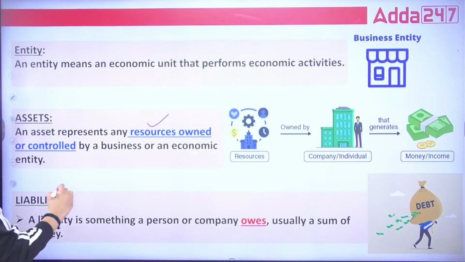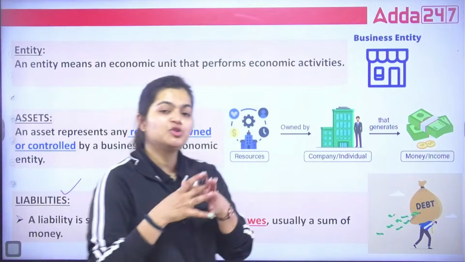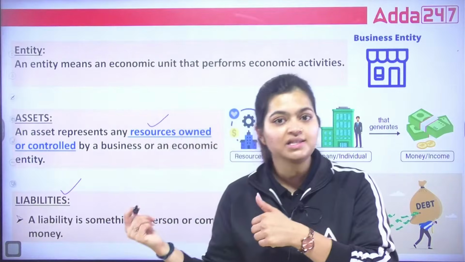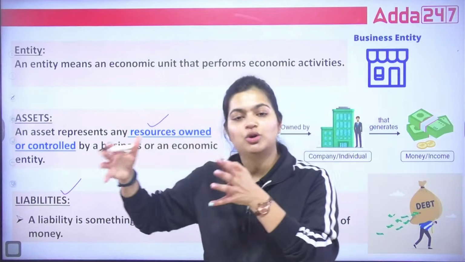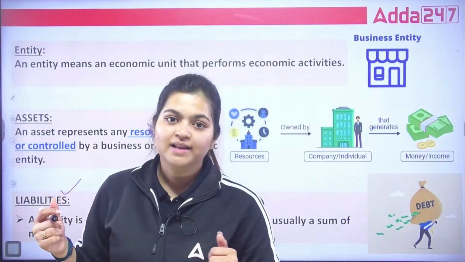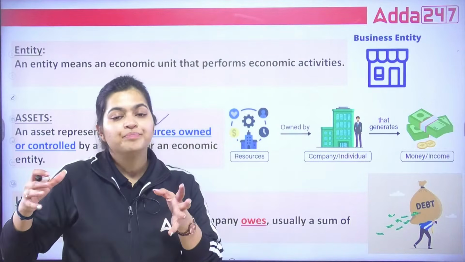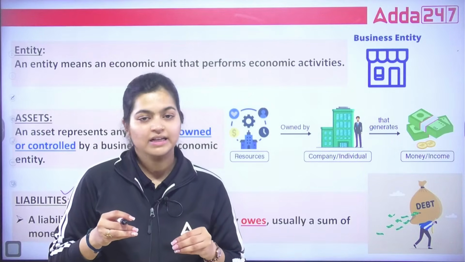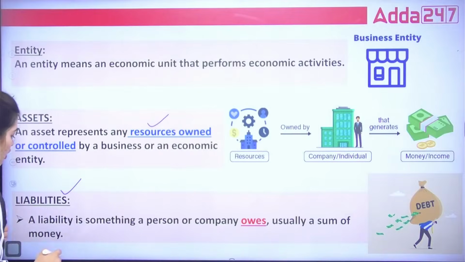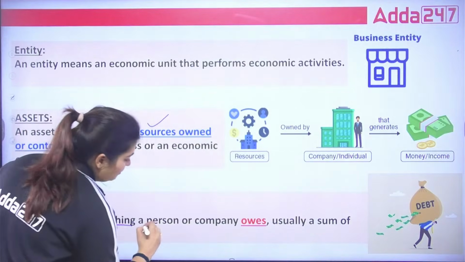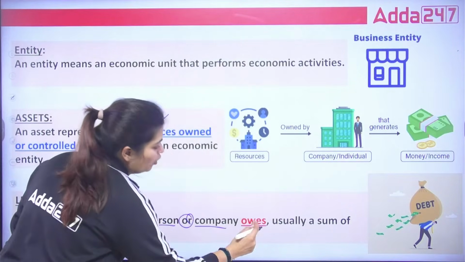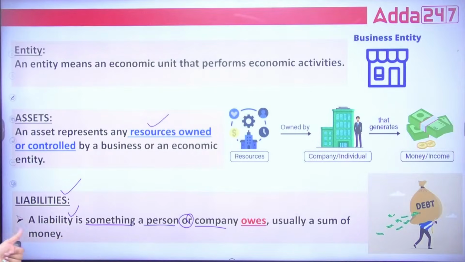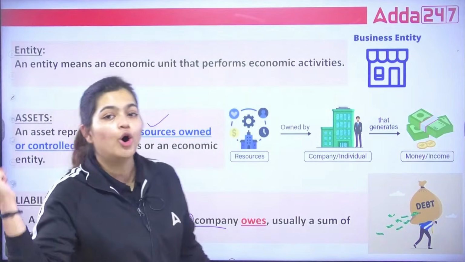Then next you have liabilities. Now, suppose Mr. Bean wants to start the business and he took a loan from a bank. Whatever loan he took from the bank, that is what? Liabilities. Okay? So, a liability is something a person or company owes, usually a sum of money, when you borrow it from someone.